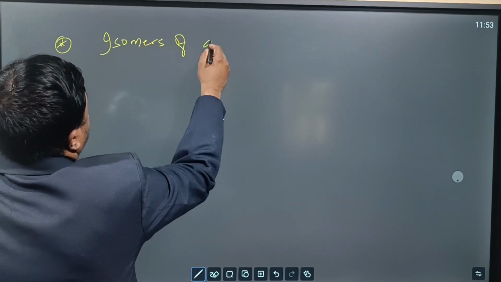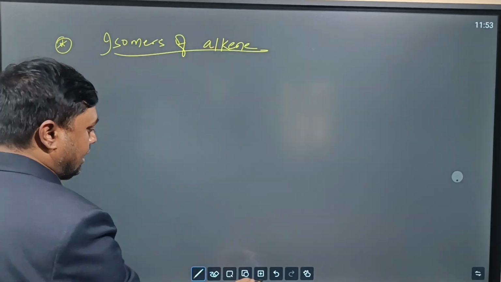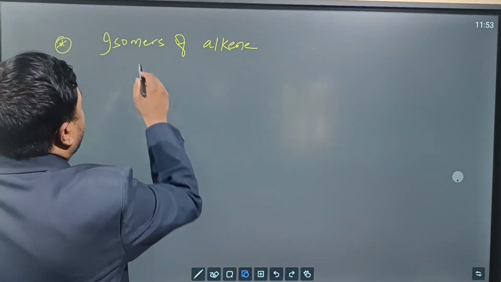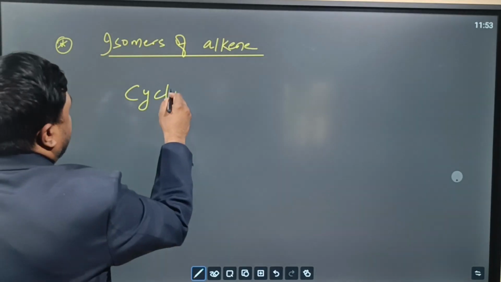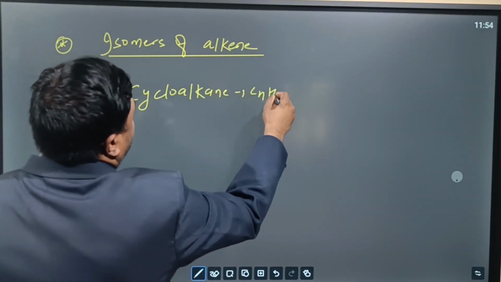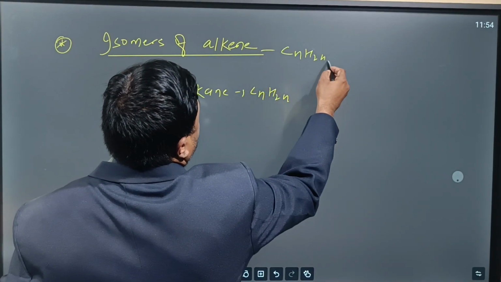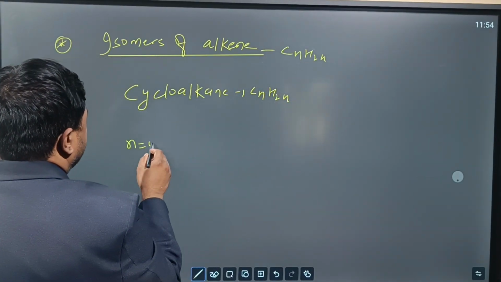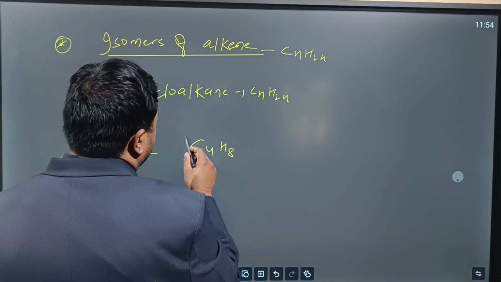Here one more thing we can see: isomers of alkene. Generally, alkene and cycloalkanes are isomers. Try to understand. Cycloalkane also has a general formula, what? CnH2n. And alkene also has the general formula CnH2n. Take n is equal to 4, for example. So we can write C4H8, yes or no?